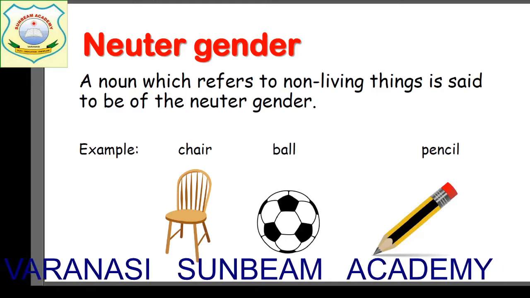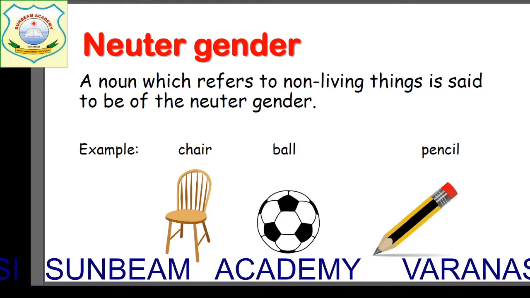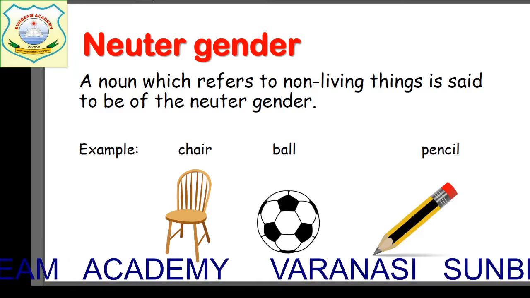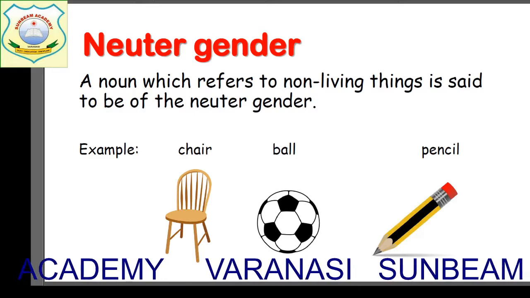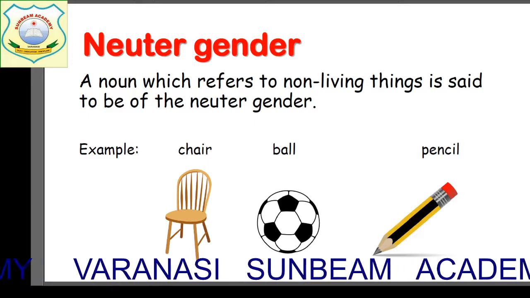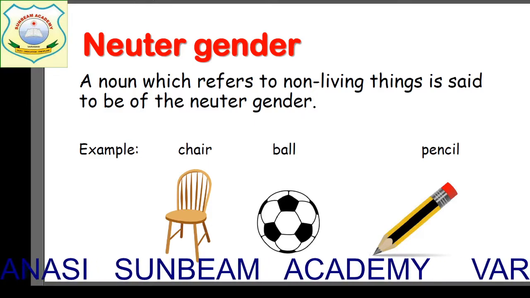And the last one is neuter gender, that is for all the non-living things. And if I talk about the examples, they are also very clear, like chair, ball, pencil, sofa, paper. Okay, all these things, the non-living things, the things which are there in your surrounding, all they are of neuter gender.